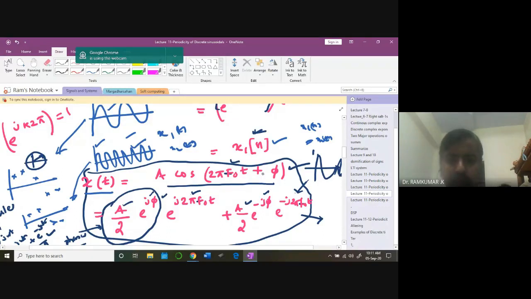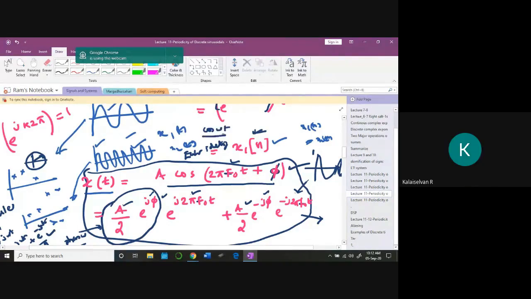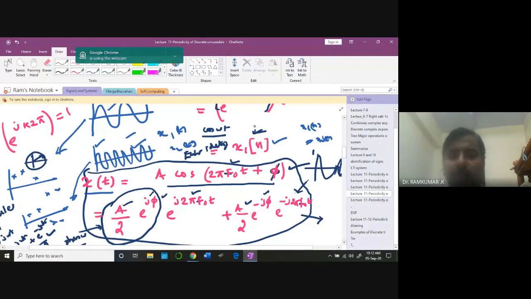You understand? So with a phase shift of pi, I am now representing this signal with an Euler identity. What does the Euler identity say? Cos(omega t) we can write as e to the power j omega t plus e to the power minus j omega t, divided by 2. That's the Euler identity. You agree? Yes, sir. So naturally, I'm writing A cos(2 pi f naught t plus pi) as e to the power j omega t plus e to the power minus j omega t divided by 2. Then I have these pi terms also. Therefore, in e to the power j(2 pi f naught t plus pi), the j pi is going to come out. Can you understand this expression now?